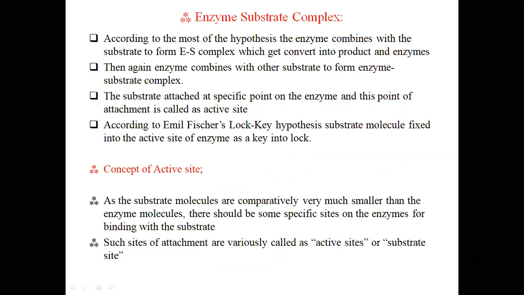So friend, what is the enzyme substrate complex? According to most hypotheses, the enzyme combines with the substrate to form the enzyme substrate complex, which gets converted into product and enzyme. So simply enzyme and substrate come together. Generally the enzyme is slightly larger compared to the substrate. Then the enzyme substrate complex forms, the enzyme catalyzes the reaction and the substrate gets converted into the product. Then again the enzyme combines with another substrate to form an enzyme substrate complex.